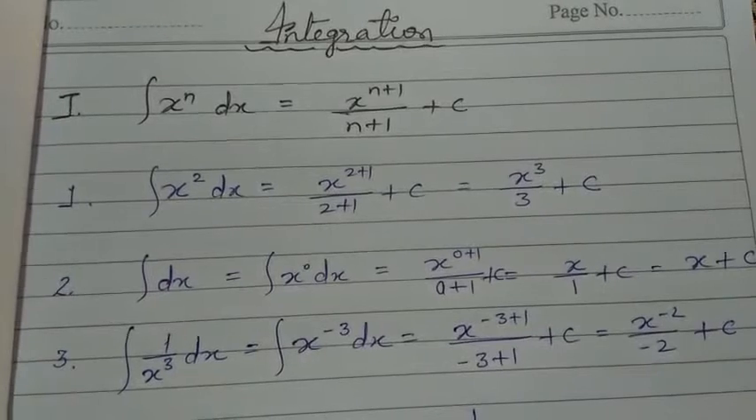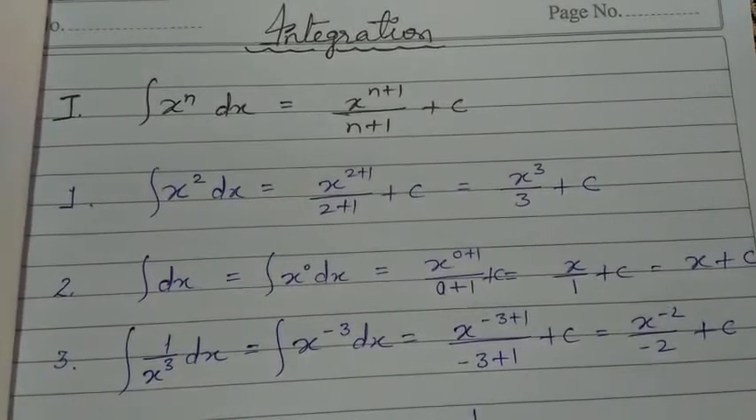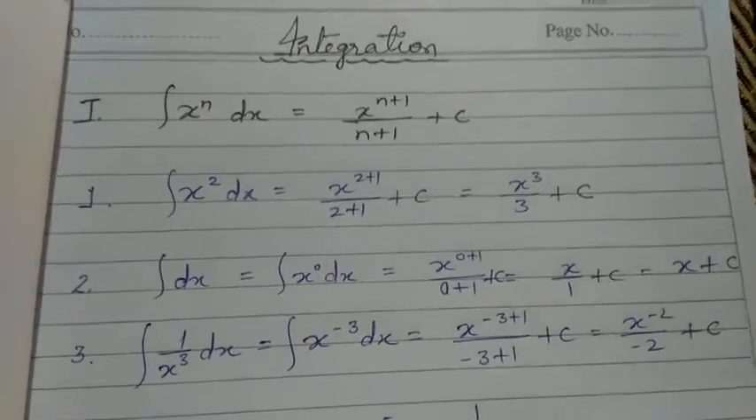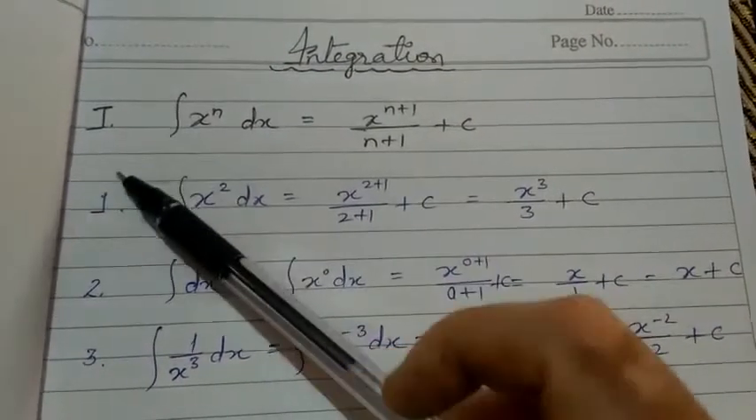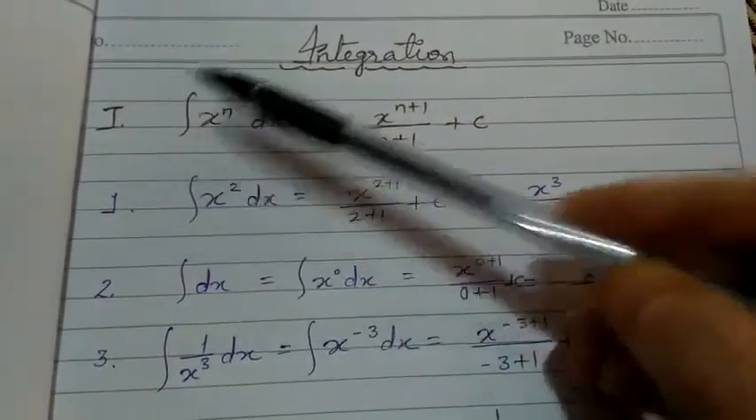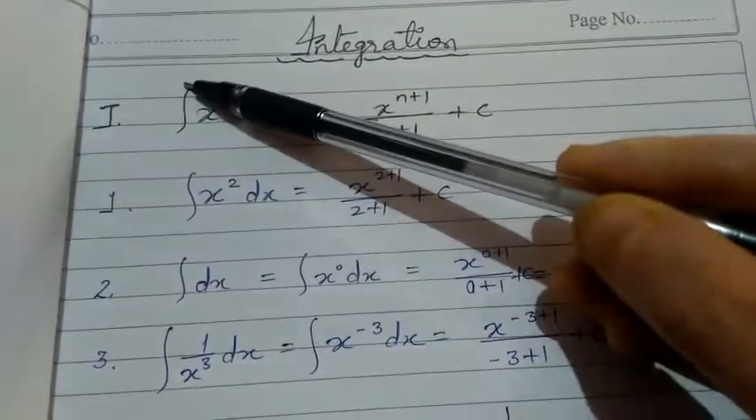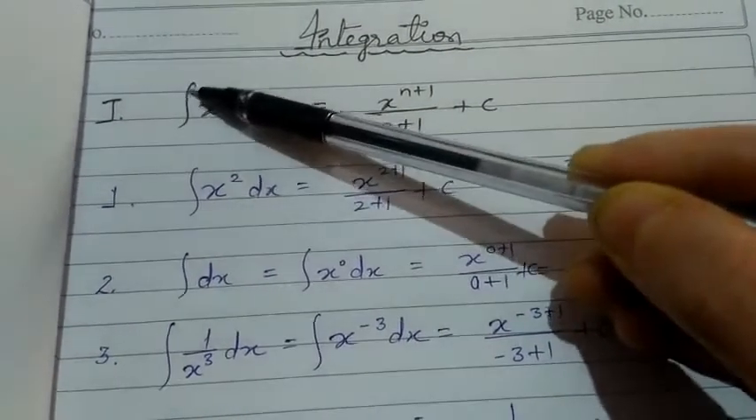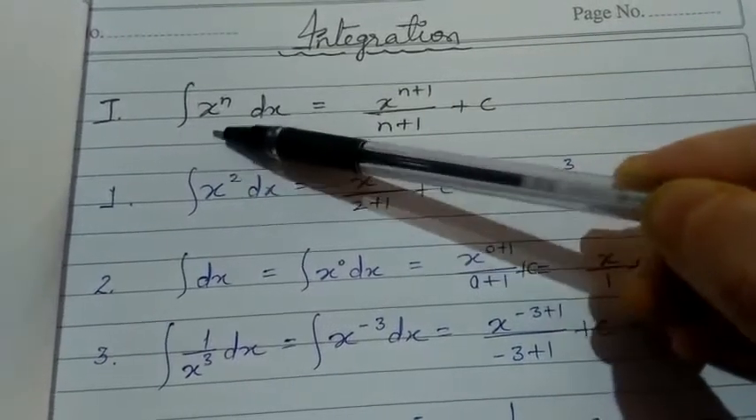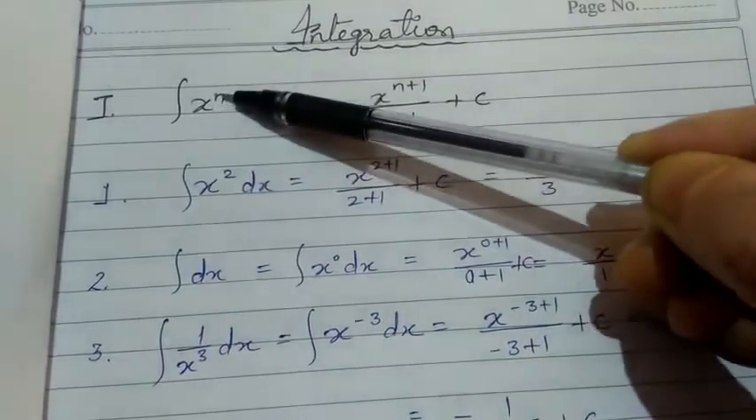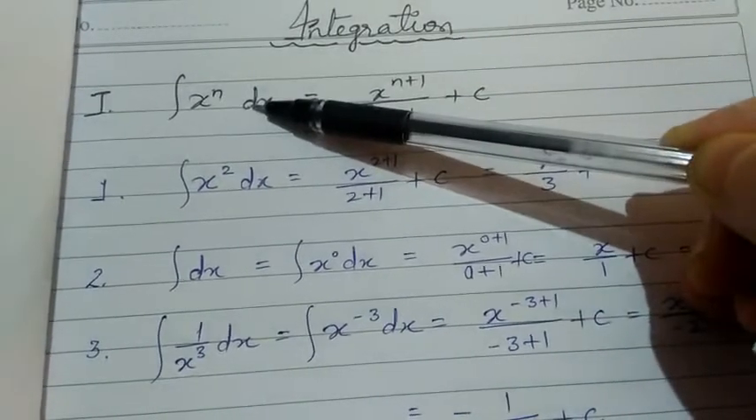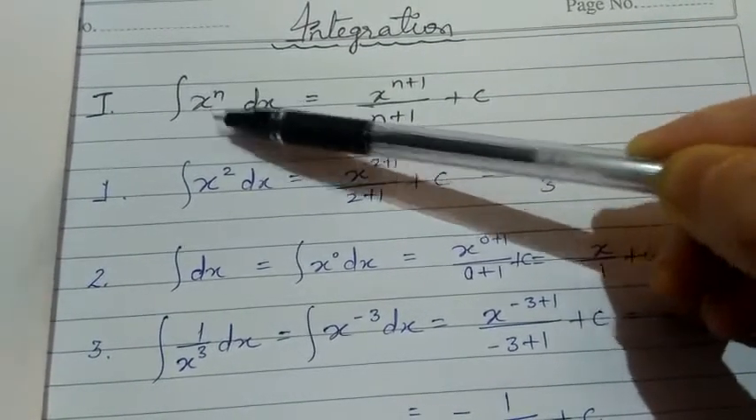So first let me tell you all the formulas of integration. Here in front of you there is the first formula. How to write integration? You see, this curve is the sign of integration. Here we have to integrate x to the power n with respect to dx. Here dx is written, that means x will be integrated.